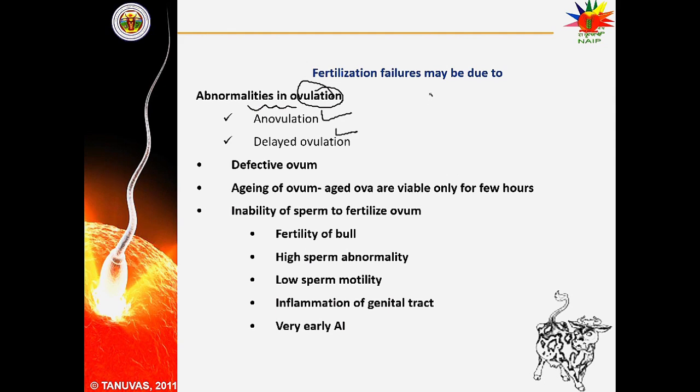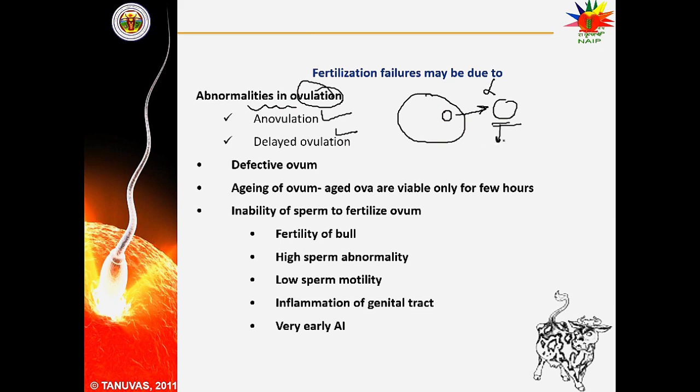What is ovulation? Suppose this is an ovary, this is an ova. So the release of this ova is called ovulation. In case of anovulation, there will be no release of ova, but in case of delayed ovulation, the release of ova is there, but this ovum release is delayed.